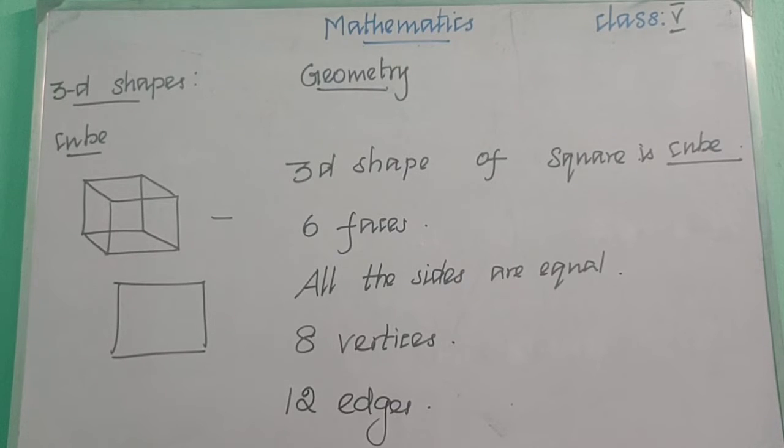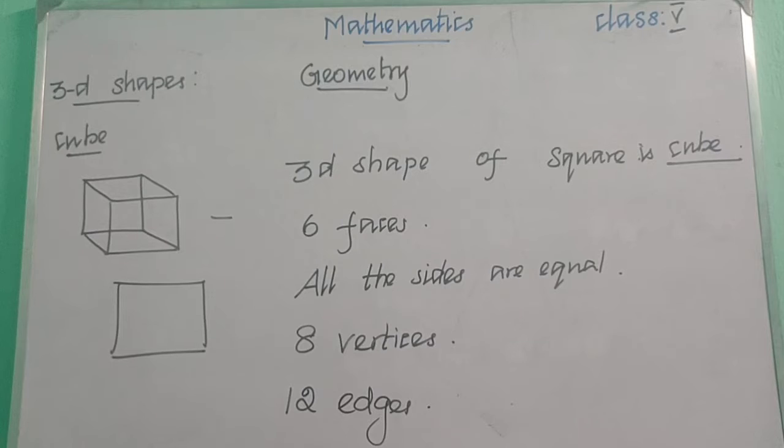So a cake box, if we have bought a small cake box, will be looking like a cube, right? And also if you are playing snake and ladders or Ludo, you will use a dice. So the dice is the shape of a cube. So find some other examples of cube, children, and find the number of faces, number of vertices and number of edges in it.